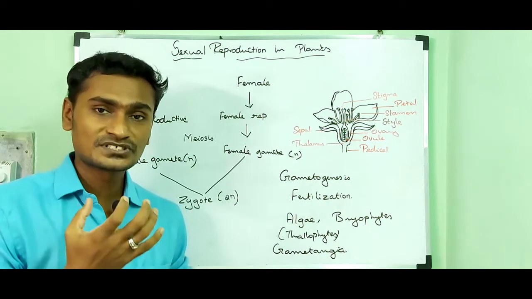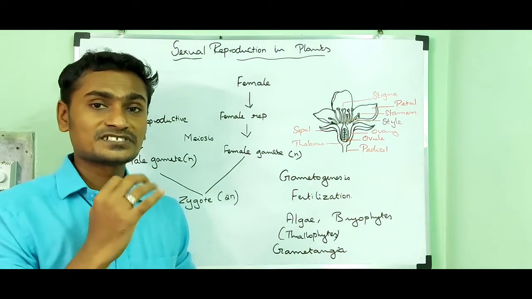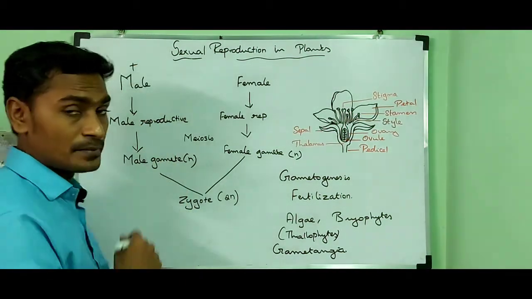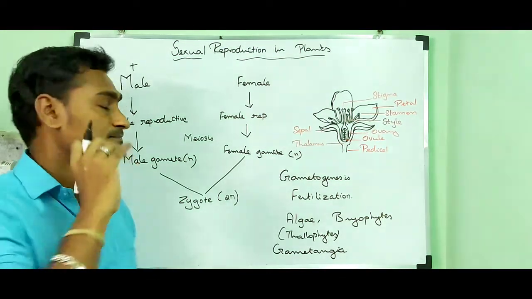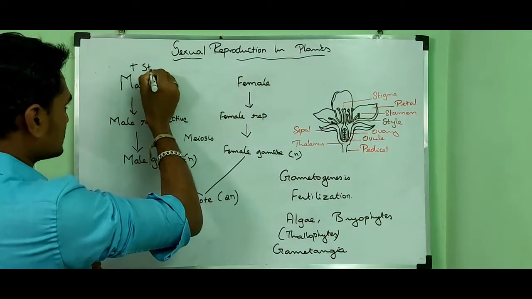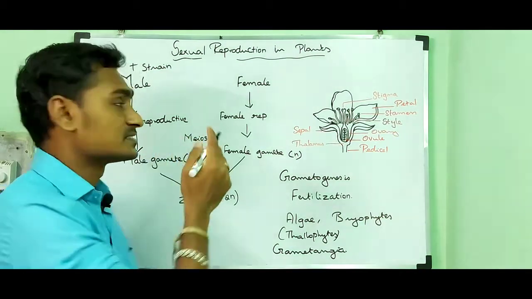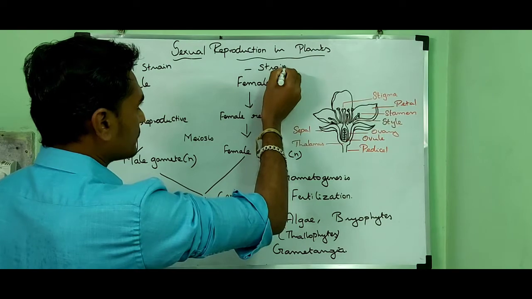In some algae, the male gametangia are represented by the sign plus, the plus strain, while the female ones are represented by the sign minus, the minus strain.